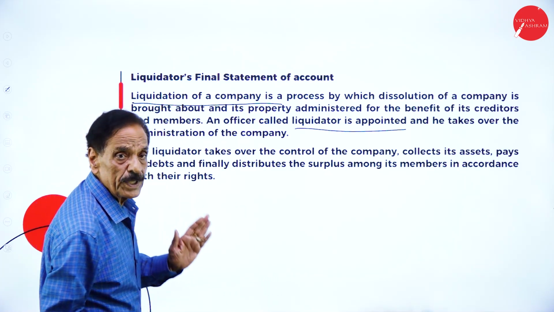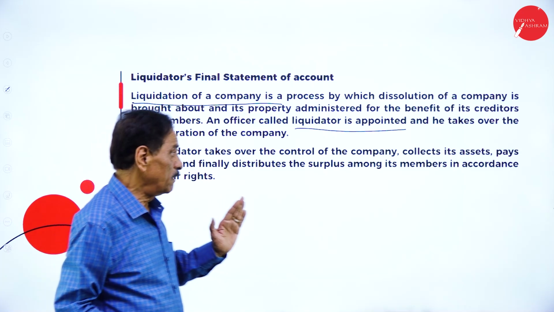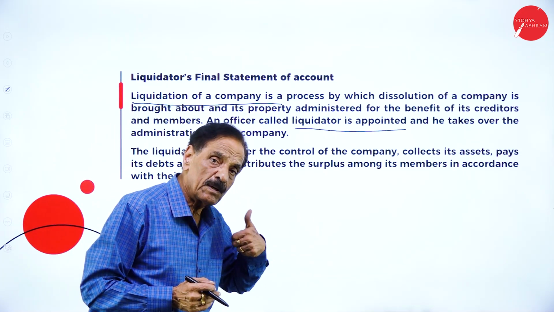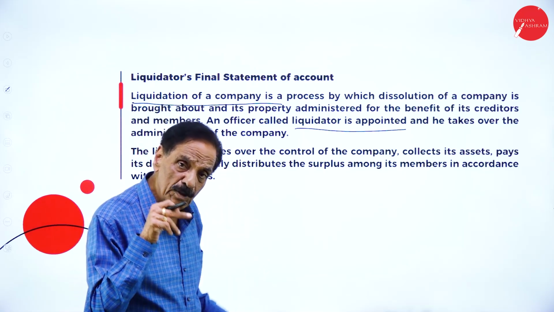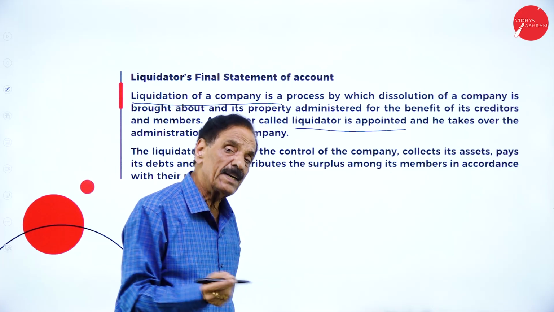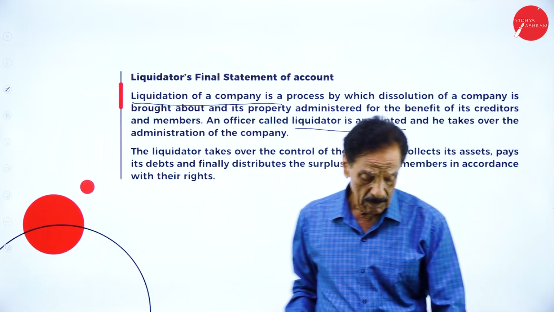So what is his duty? When he is appointed as a liquidator, first he will sell the assets, and with whatever money he gets, he will pay the debts. Whatever amount is available will be distributed among the members, the preference shareholders and the equity shareholders, according to their holding. Then we'll move on.